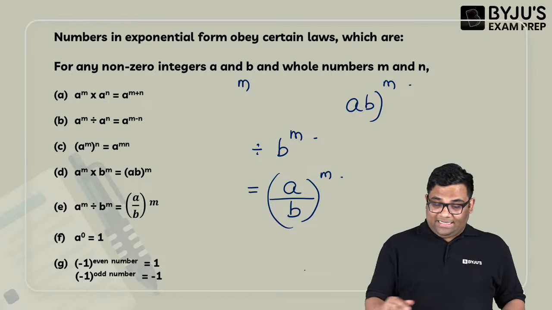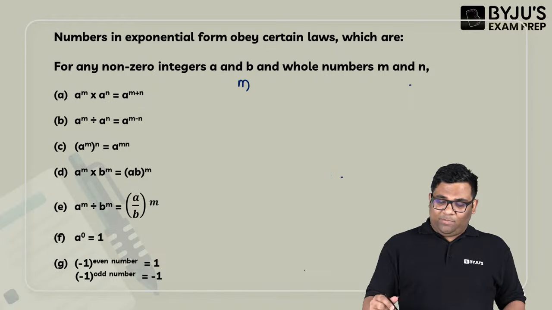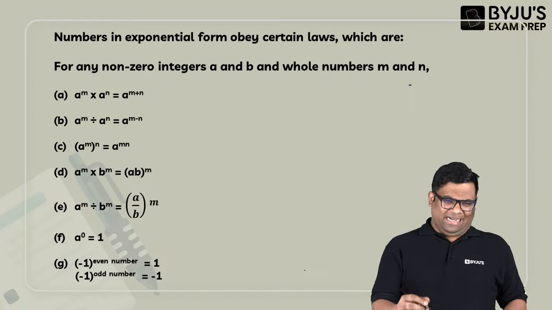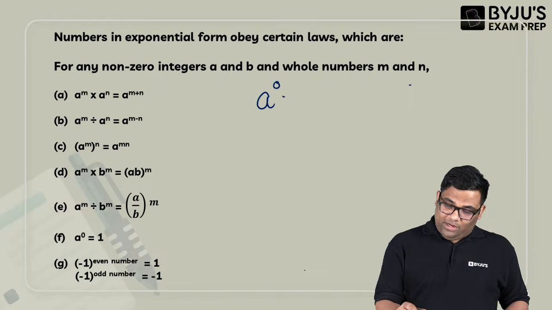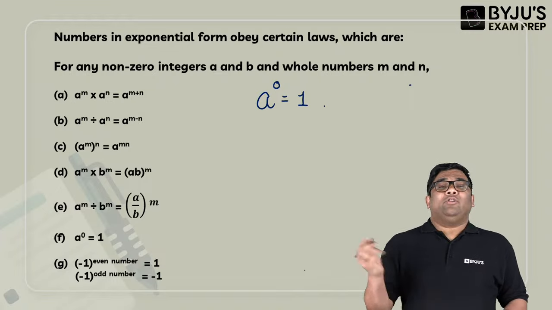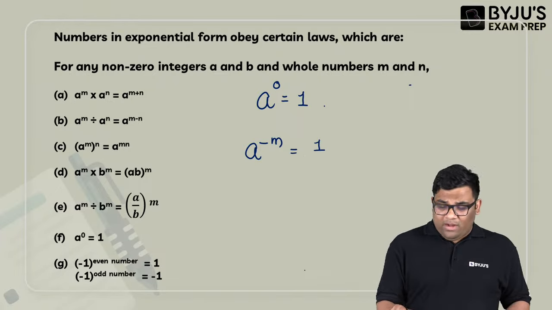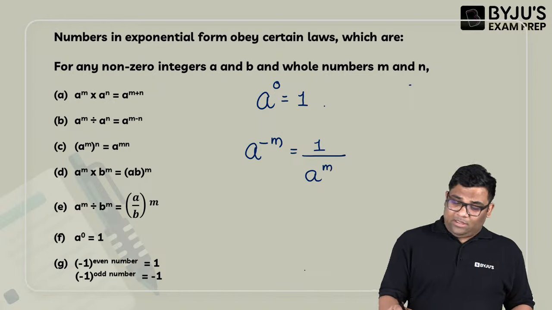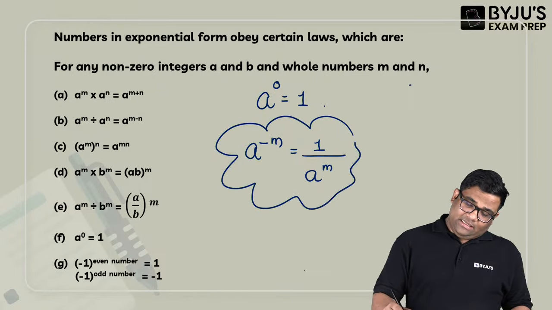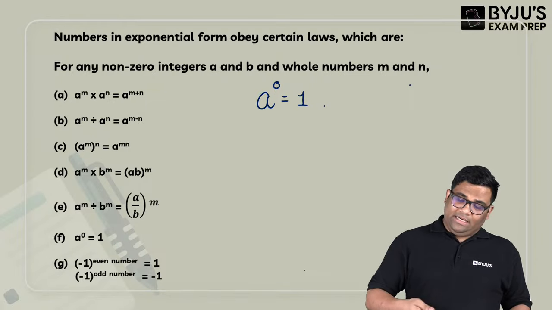Now next thing, a to the power 0 is 1. We know that identity, right? And we also know that a to the power minus m is 1 by a to the power m. They are all basics which you have studied till now.